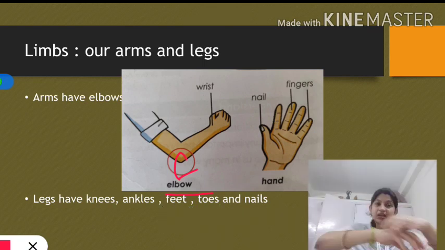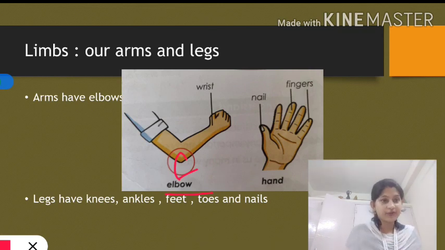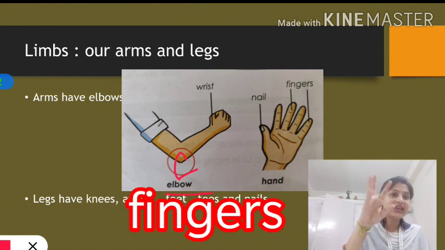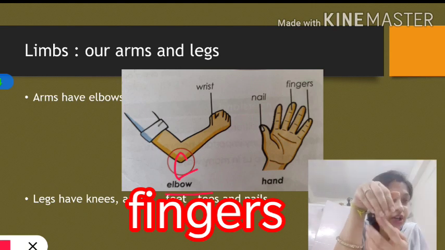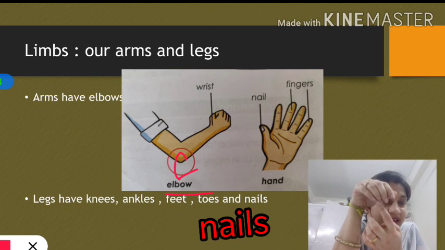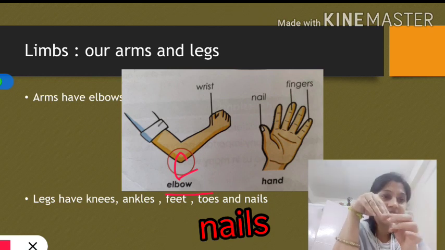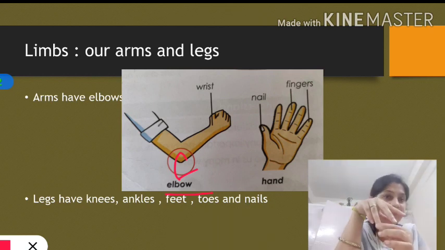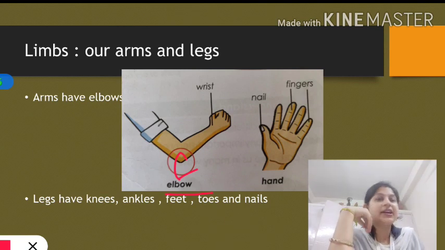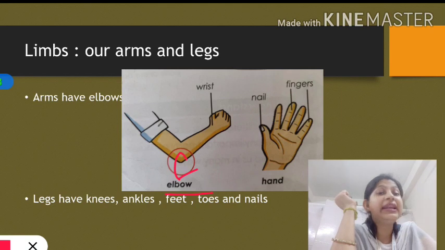Arm is from here to here. This is my hand. And these are my fingers. You can see my fingers moving? Yes. And on the top of the finger, these are my nails. Some hard things are there to protect our fingers. They are our nails.